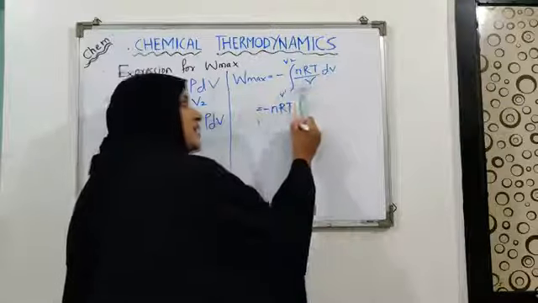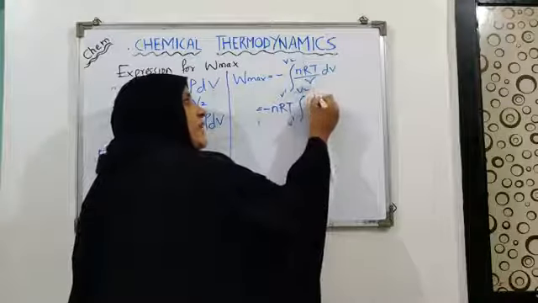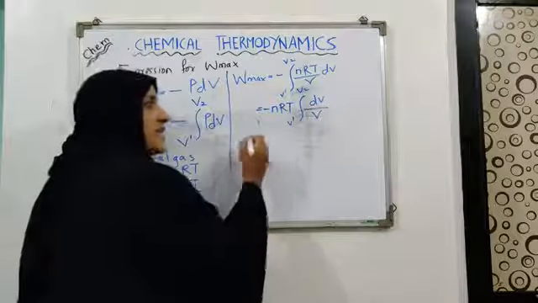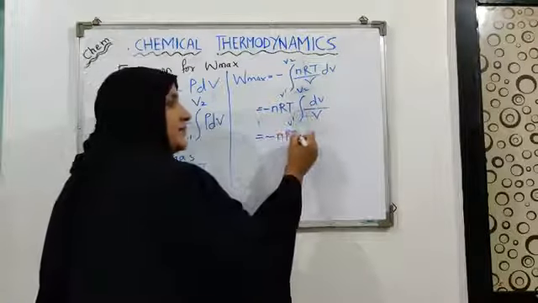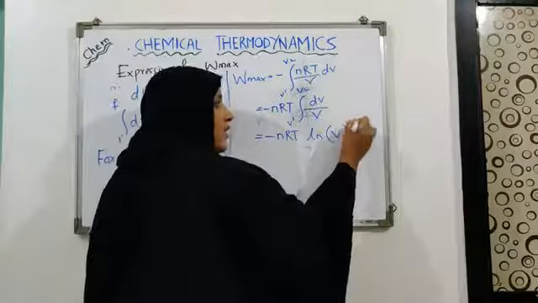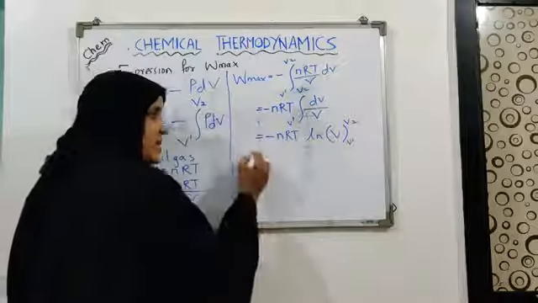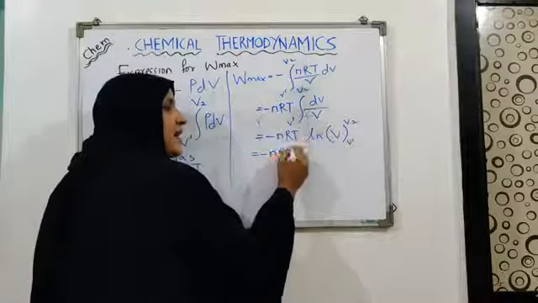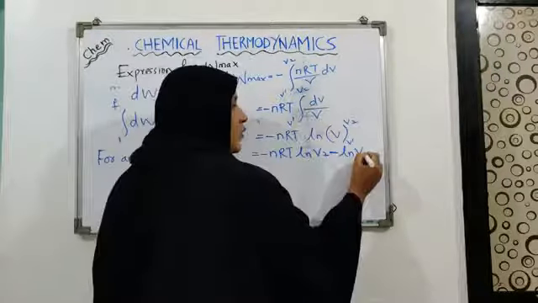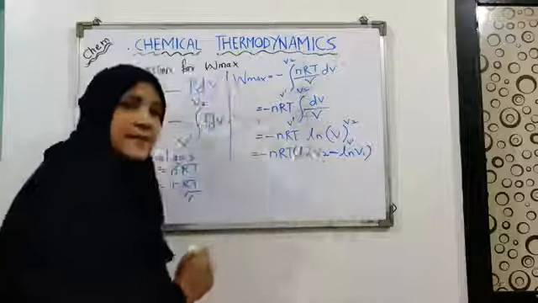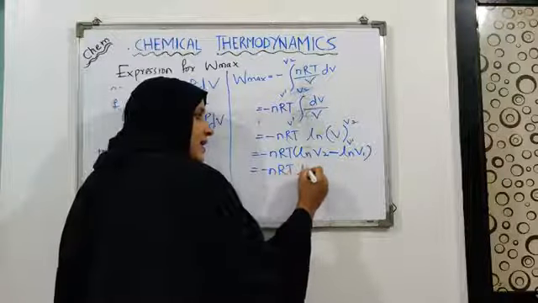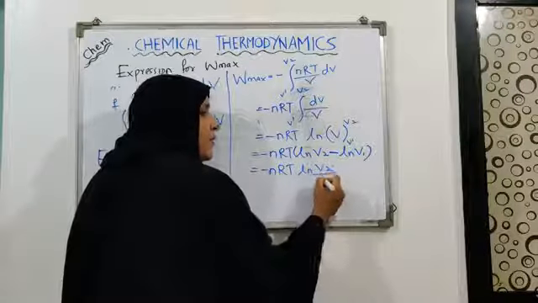Now in the integration we are left with dV upon V. So the next step is minus nRT ln V from lower to upper limit. ln is your natural log. That is minus nRT (ln V2 minus ln V1). You can also write it as minus nRT ln V2 upon V1.